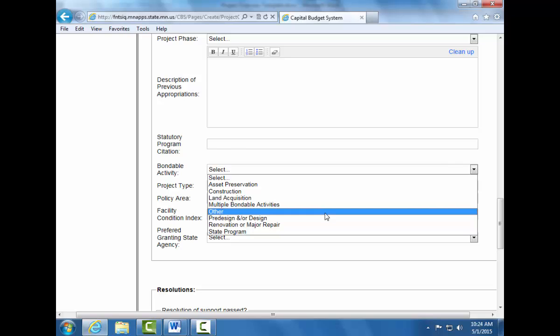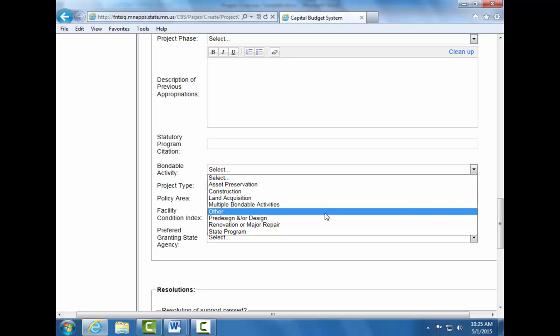Pre-design is the stage in the development of a project during which the purpose, scope, cost, and schedule of the complete project are defined. Design is the stage in the development of a project during which schematic, design development, and contract documents are produced.